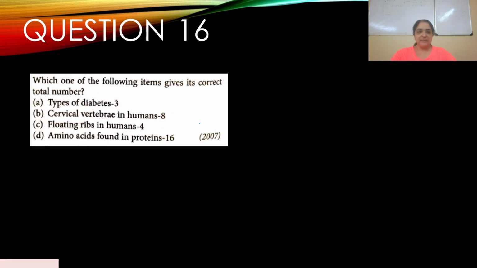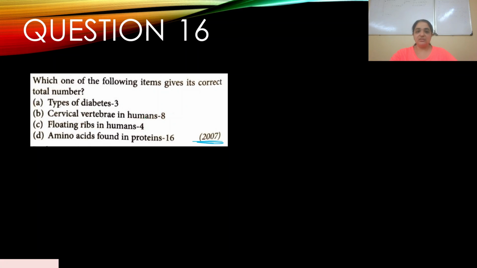Okay, so question number 16. Which one of the following items gives its correct total number? It appeared in 2007. A, types of diabetes 3, B, cervical vertebrae in humans 8, C, floating ribs in humans 4, and D, amino acids found in protein 16. So types of diabetes: there are 2 types, type 1 and type 2. There are no 3 types. Some include diabetes insipidus, but we will not go into that.